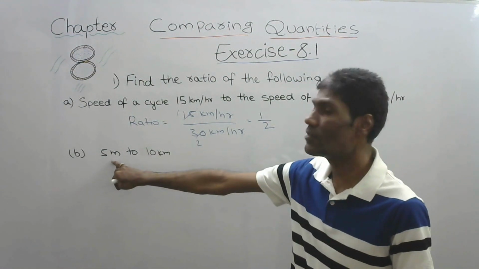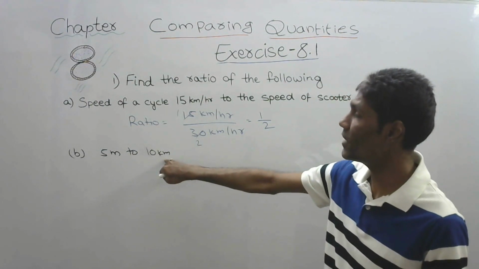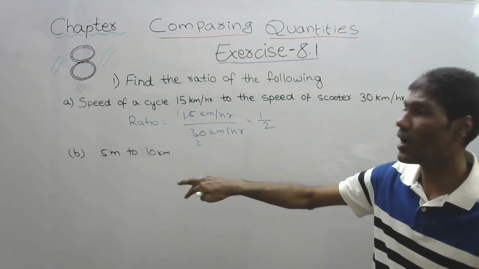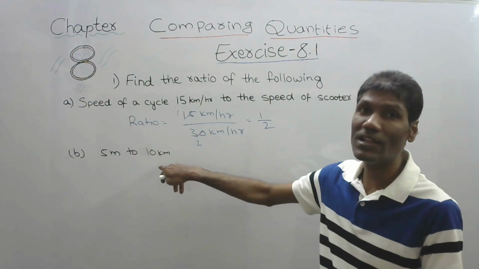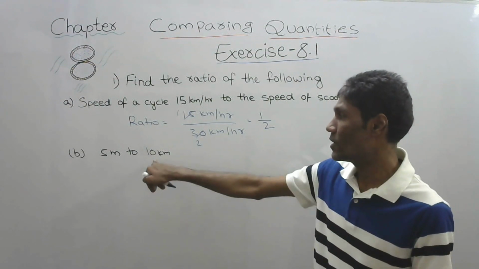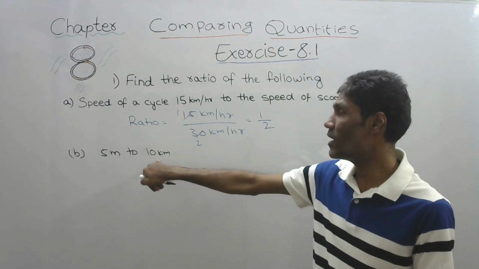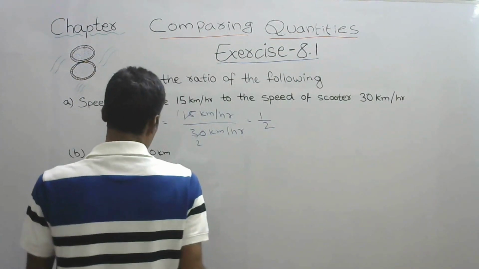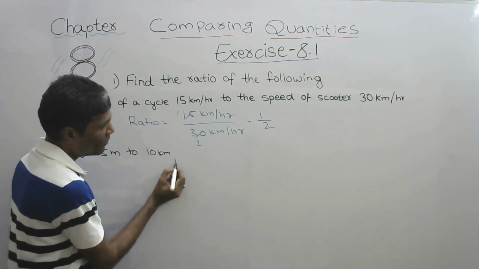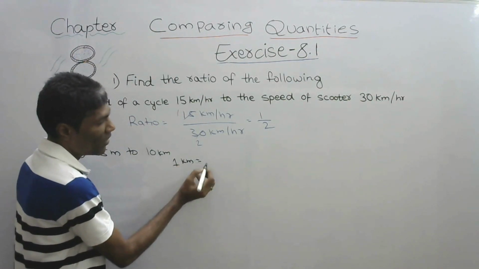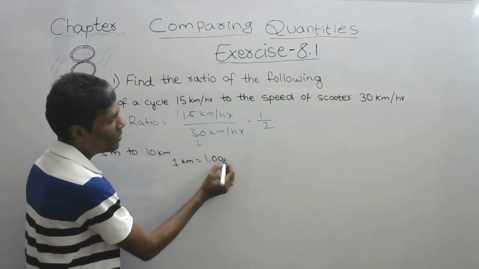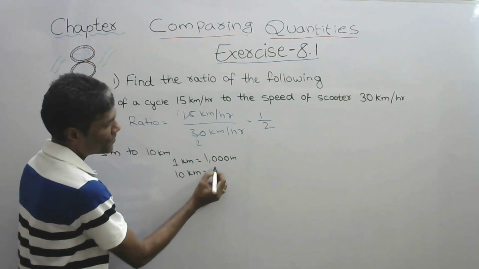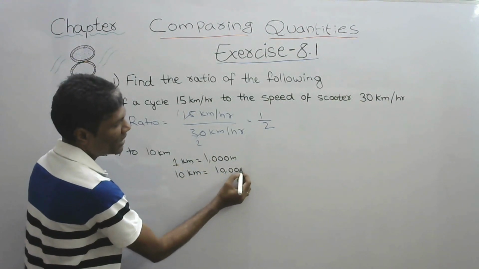Now this is given in meters. This is given in kilometers. So before proceeding, we should convert so that both are in the same units. So this is 10 kilometers. Let us convert this into meters and then do the division. What is the conversion from kilometers to meters? 1 kilometer equals 1000 meters, we know. So 10 kilometers equals 10,000 meters.